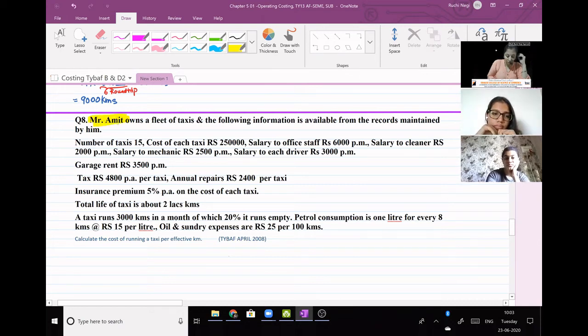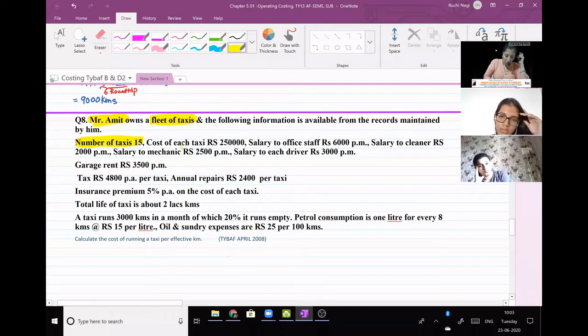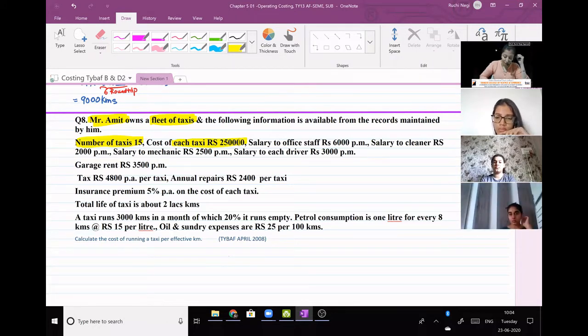He is the owner of the transport company. Owns a fleet of taxis. Number of taxis, 15. So how much is the count of the taxi? 15 taxis we have. Cost of each taxi, 2,50,000 rupees. Obviously, this information is there for calculating either interest or calculating depreciation. That is why they give you this information.